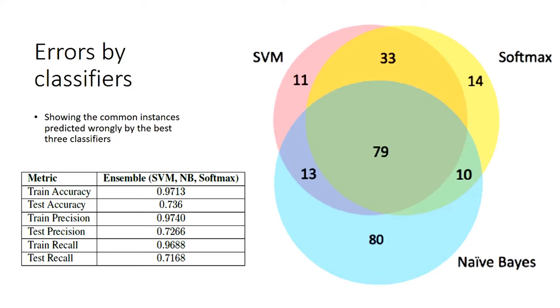It shows that the 3 classifiers were not wrong at the same time for some of the training instances. So this inspired us to use Ensemble using these 3 classifiers. The Ensemble was based on a soft voting and used different weights for these 3 classifiers. By using Ensemble, we got a good test accuracy of 73.6%, which is the highest we got so far, and the cross-validated accuracy was also around 70.42%.